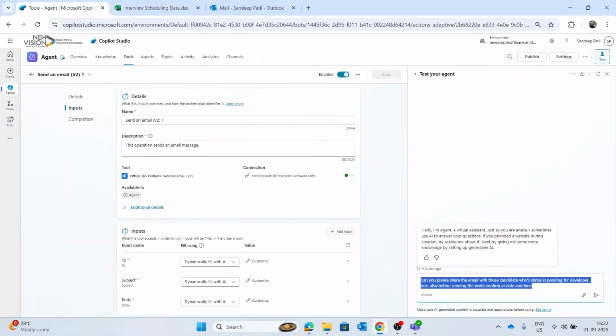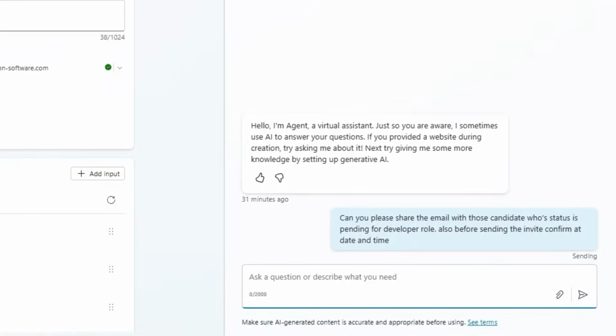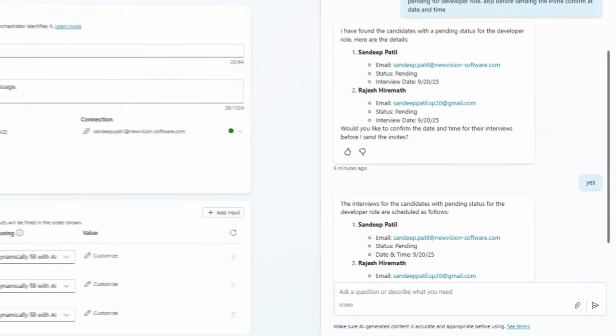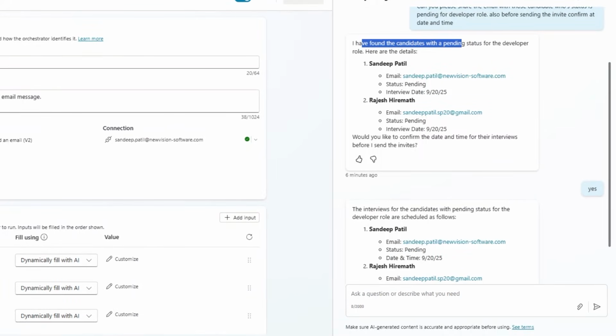So what we can do is we'll simply put the prompt here. Can you please share the email with those candidates whose status is pending for developer role? Also, before sending the invite, confirm a date and time. And this is how we found the candidate list with pending status.